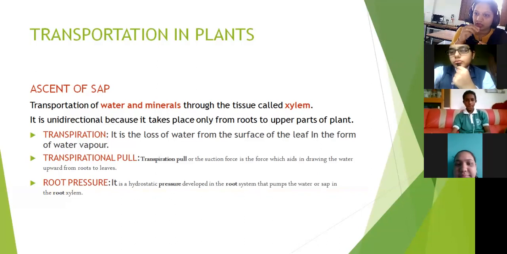Imagine in a straw, you'll be drinking something. You'll be drinking juice. There will be some mass of juice particles that will be stuck in the straw. At that time, what will you do?